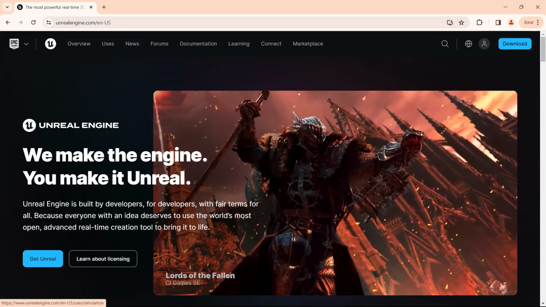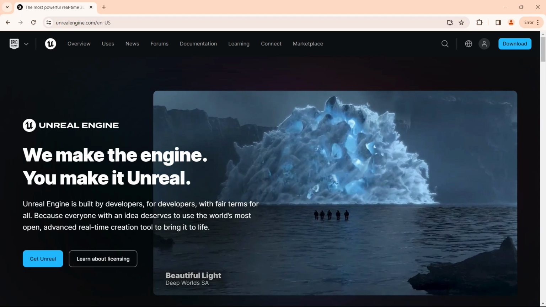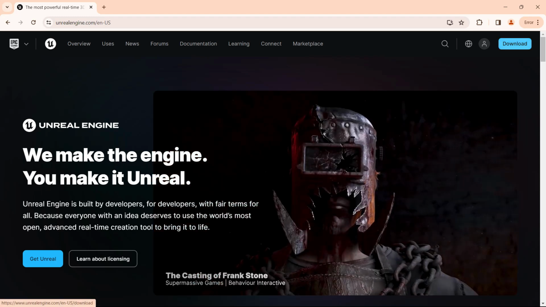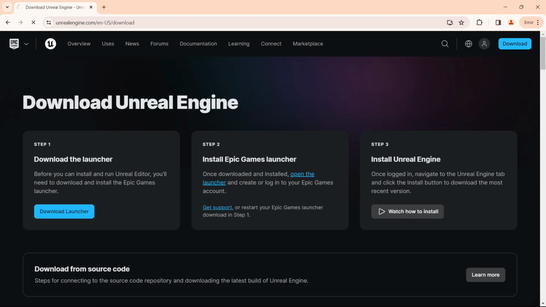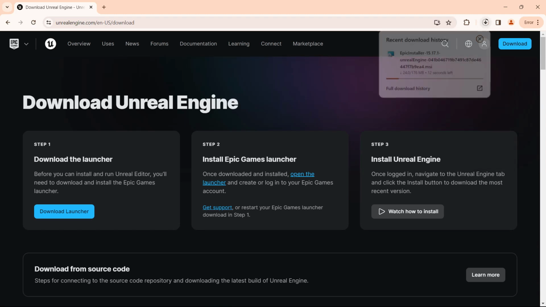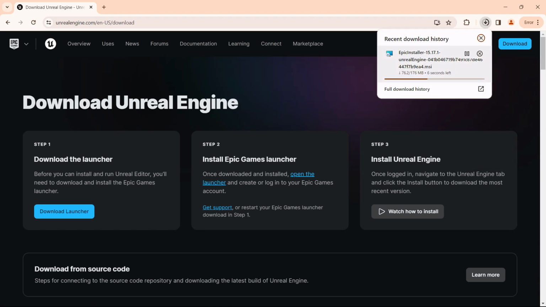For that you need to go upwards and then you need to do two things. First, you need to download Epic Games Launcher. Once the download is finished, you need to install the Epic Games Launcher on your PC. For using Epic Games, you need to have either a Google account or an Epic Games account. I personally use my Google account because I can track each and every plugin that I have purchased in my Gmail also. So that's a good thing to do, but it's up to you again. If you want, you can use either your Epic Games account or your Google account.